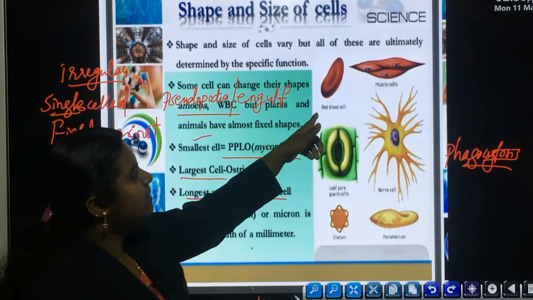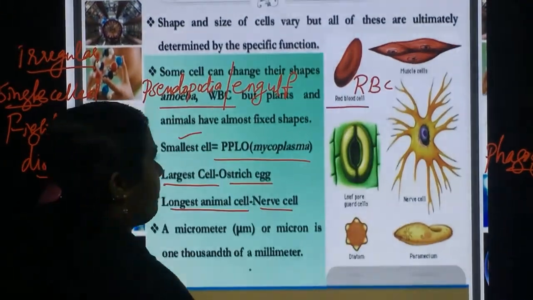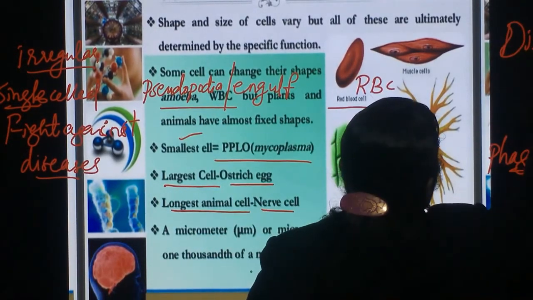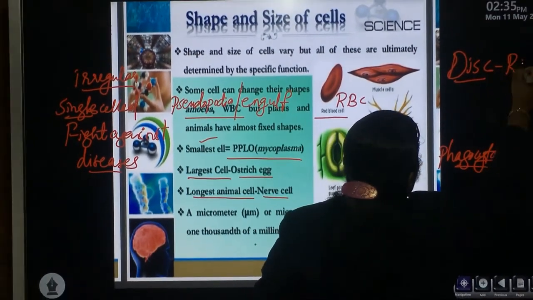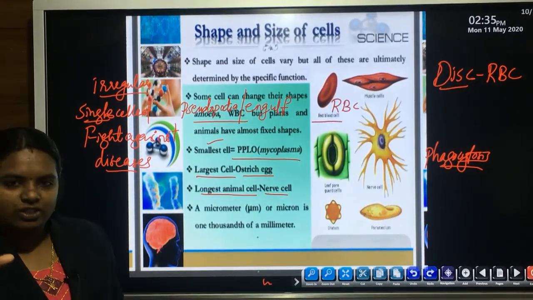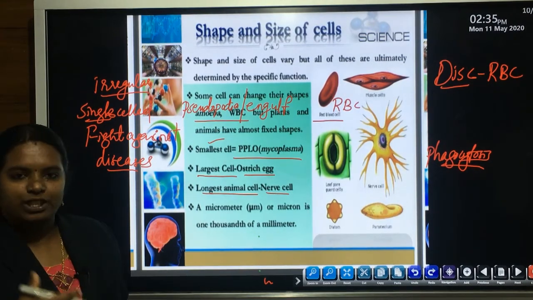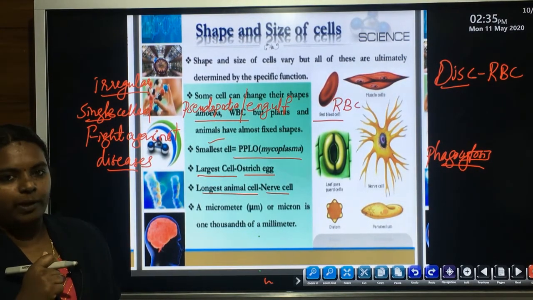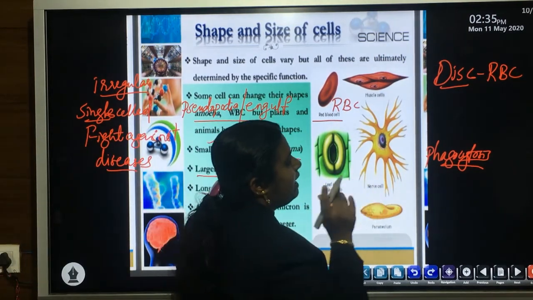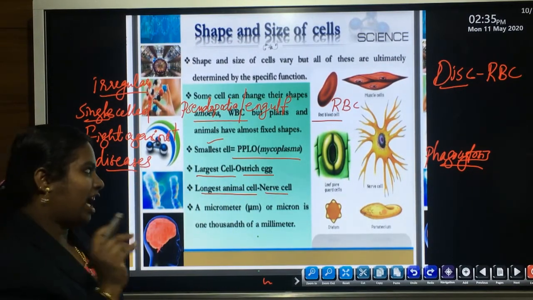Then look at the figure. This is the figure which shows RBC, red blood cell. The RBC is disc shaped. Its main function is to carry oxygen all over our body, as well as the transportation of oxygen and nutrition from one part of our body to another part of our body. So the RBC's shape is disc shaped, discoidal shape or discoid shape.